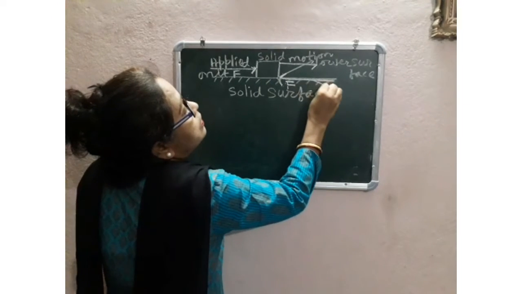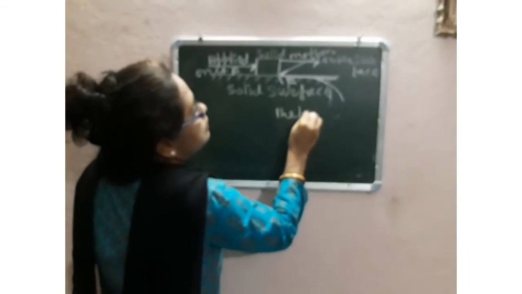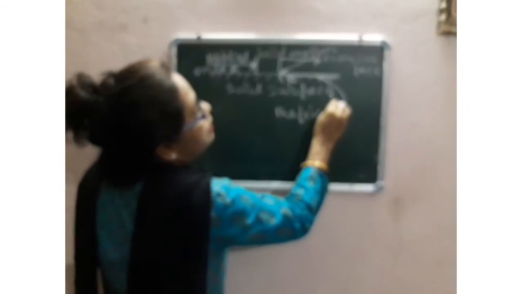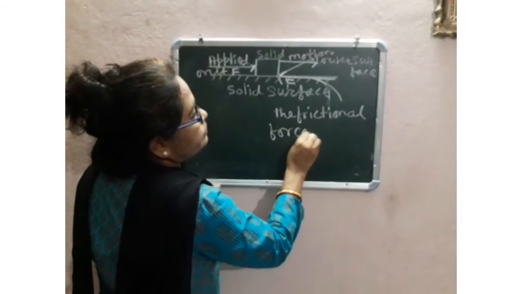This is called the frictional force. Okay.